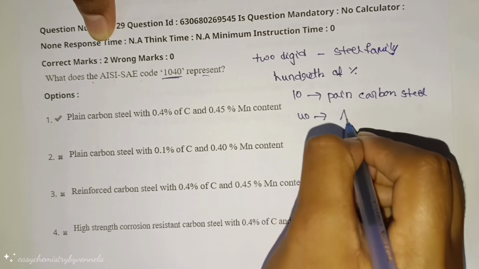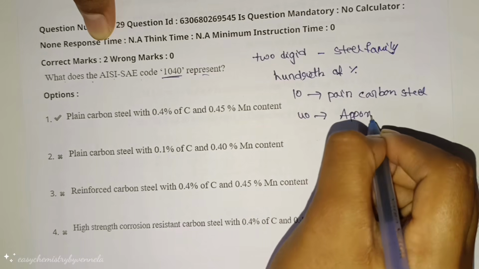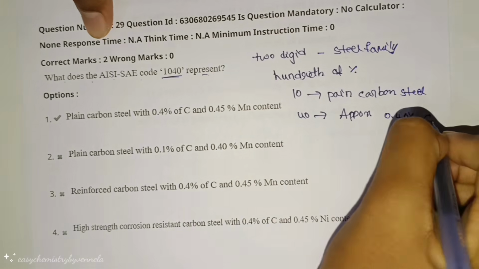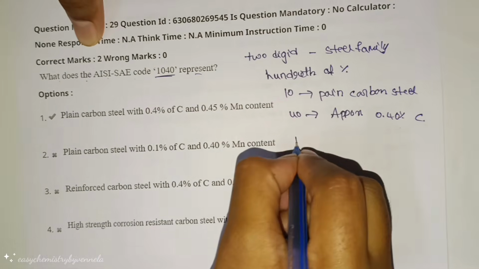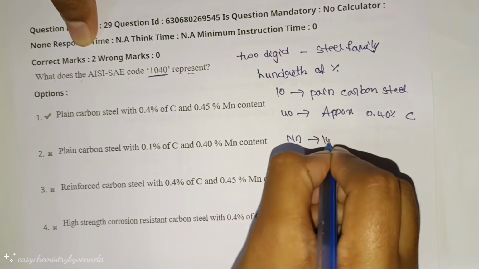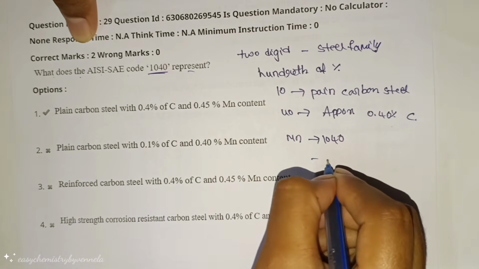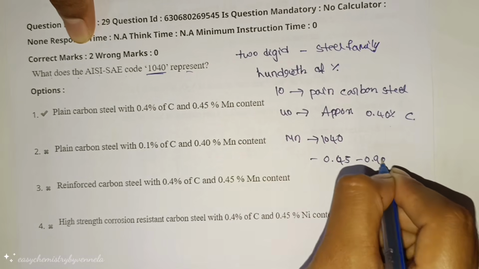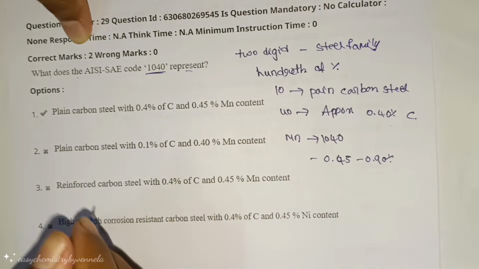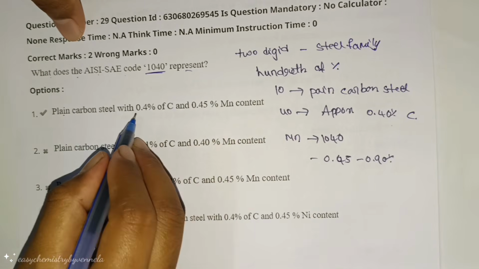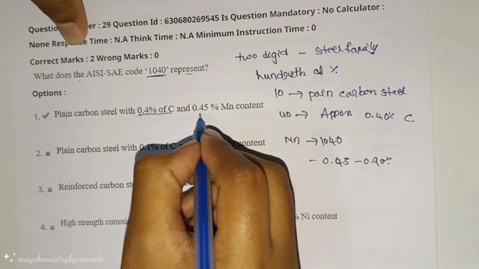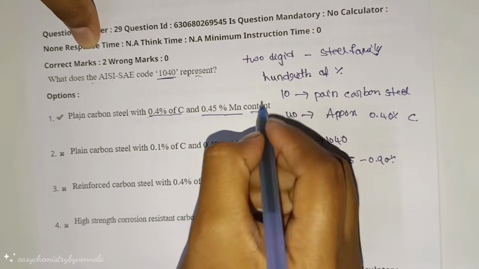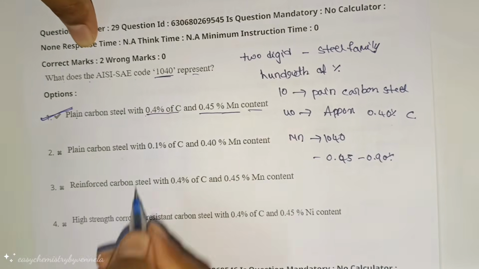Next, 40 is approximately 0.4% carbon. Next, manganese is 0.45 to 0.90%. So plain carbon steel with 0.4% of carbon and 0.45% of manganese content. So this is the correct answer.